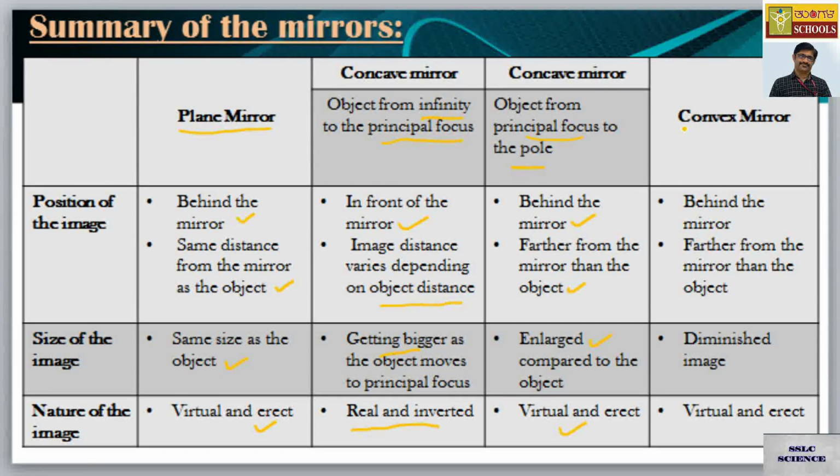So if you are taking into consideration the convex mirror, you are always finding the image behind the mirror which is closer to the mirror than the object. Yet again the size of the image is diminished, and nature of the image is virtual and erect. I hope you got all this summary right. If you have any doubt, please go through those one by one until you are satisfied.